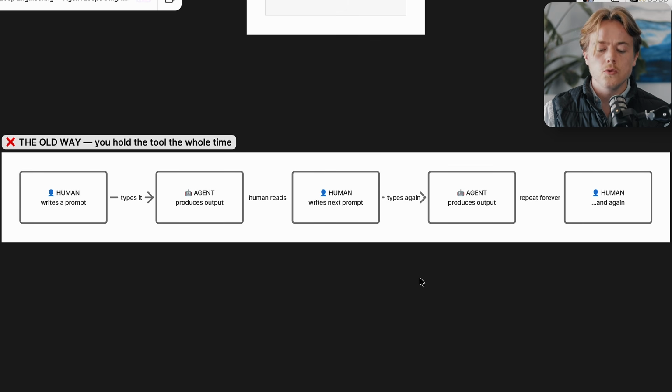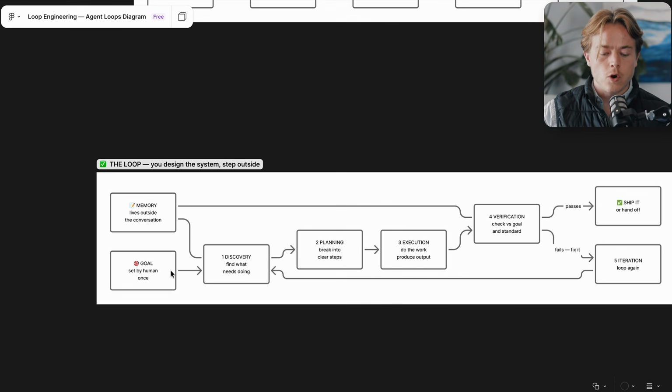So here's what the new method looks like. You start with the goal. This is set by the human once. Then it goes into discovery. So the agents now find what needs doing. They plan it out. They break it into clear steps. They execute on it. And this is where they can work in parallel. You can spin out 15 different agents who each go and do one thing. Then you have the verification step where a verification agent checks, did this accomplish our goal? If it did, ship it. If it didn't, then it iterates and does it again.